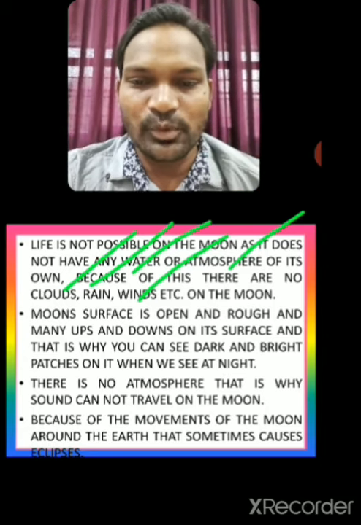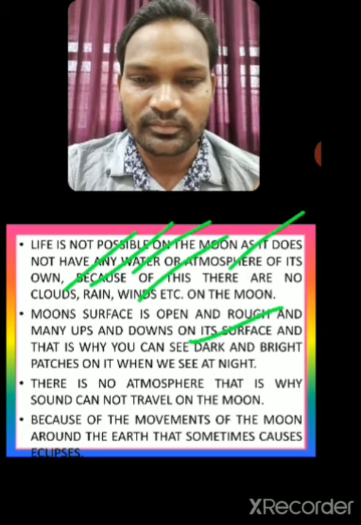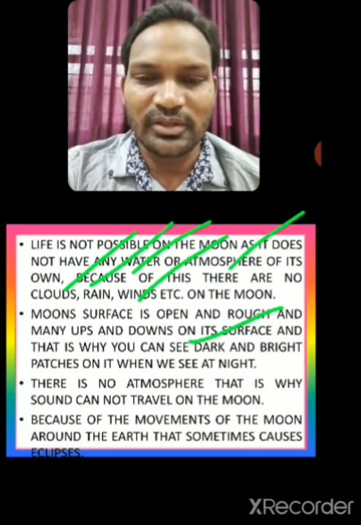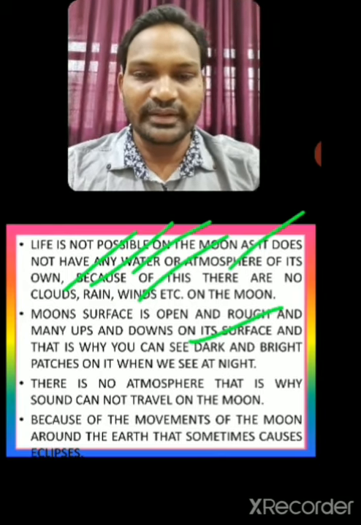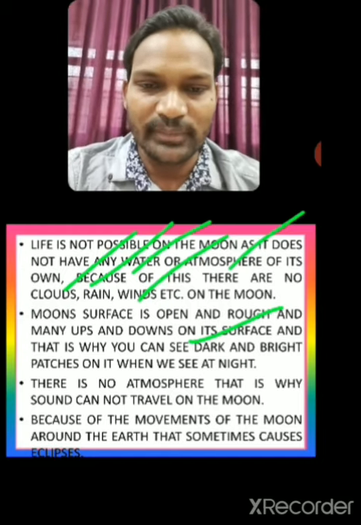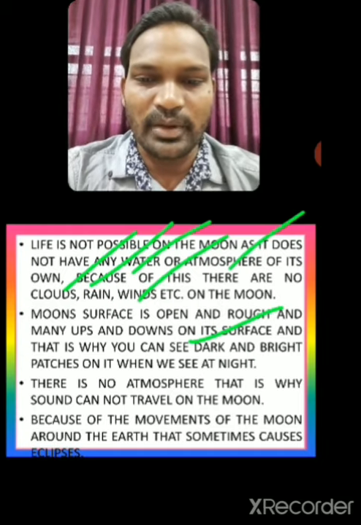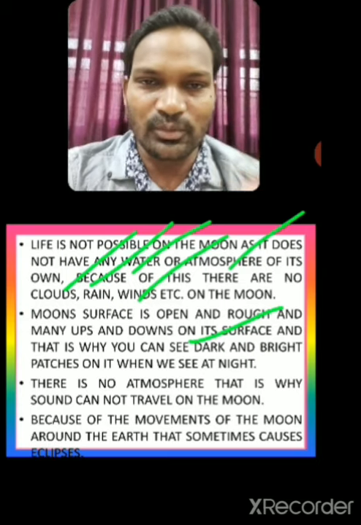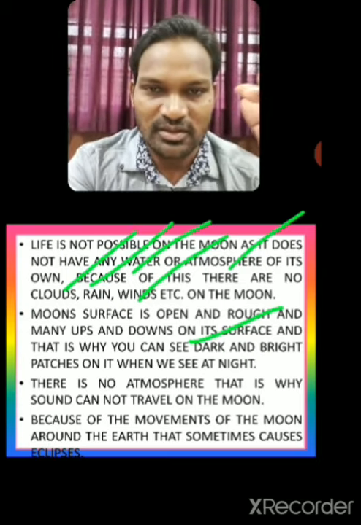Second point says the moon's surface is open and rough, with many ups and downs. The place is not smooth. There are no plain areas. That is why you can see dark and bright patches on it when we look at night. At night, when you see the moon, there seem to be big patches, up and down.